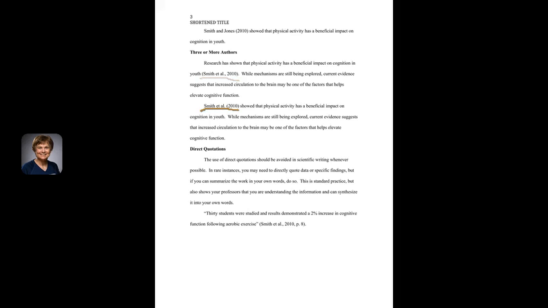When we get to direct quotations, remember that any time you actually take a direct quote from your source, you need to use quotation marks. Here's an example of that. And again, this would mean that this sentence was taken directly from the source of Smith et al. And you always want to include the page number of where that direct quotation came from. If it does not have a page number, then you would want to include the paragraph number.